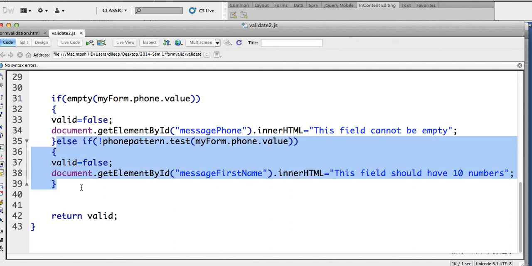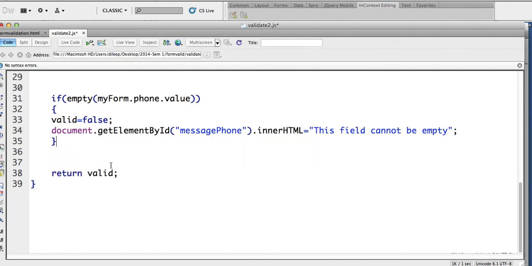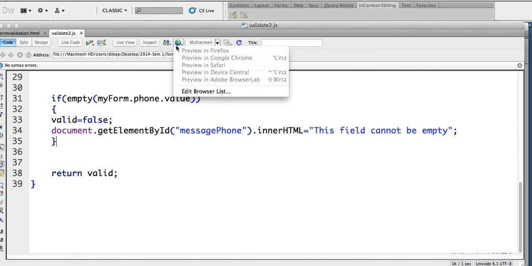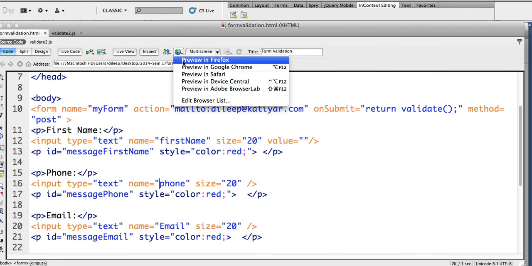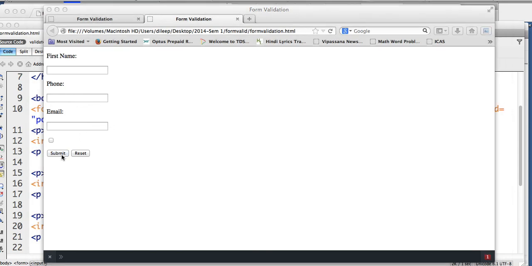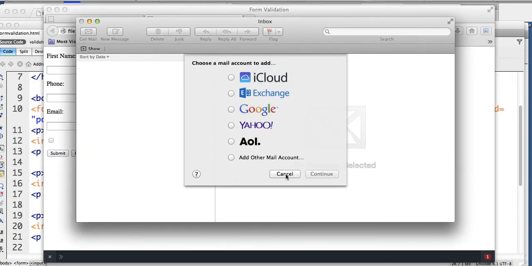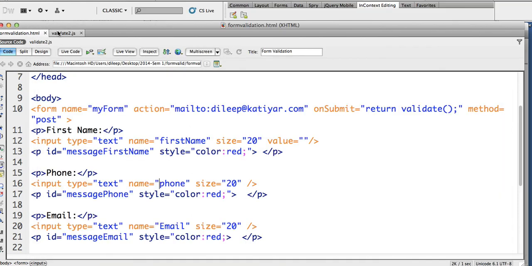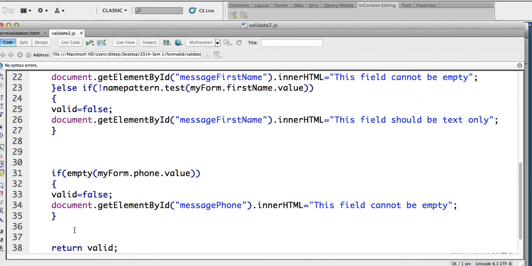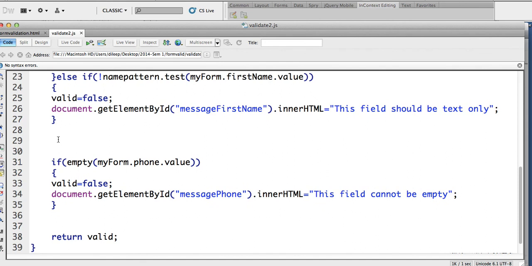Let me see if this much works so I can find out where exactly it's broken. I'm missing my error console and I don't know where it's gone. Okay, so it is returning true somehow. It's not going inside the if statement.